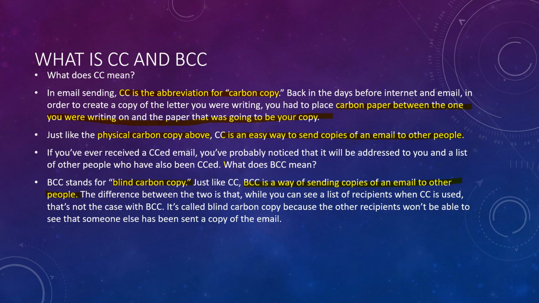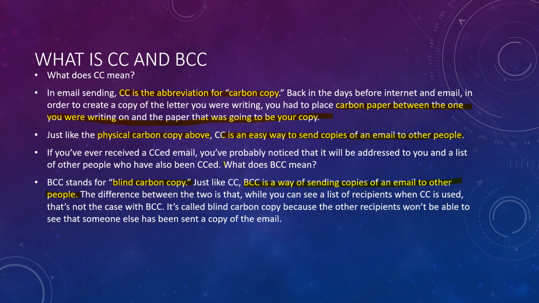What is CC and BCC? The most important tool that you need to know while writing the email. CC is the abbreviation of carbon copy, and in olden days, before the invention of internet and email, in order to create a copy of the letter you were writing, you had to place a carbon paper between the one you were writing on and the paper that was going to be your copy. Just like the physical carbon copy, CC is an easy way to send copies of email to other people. So if you have ever received a CC mail, you would probably notice that it is addressed to you and a list of other people who have also been CC'd.